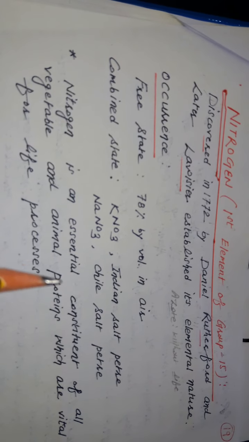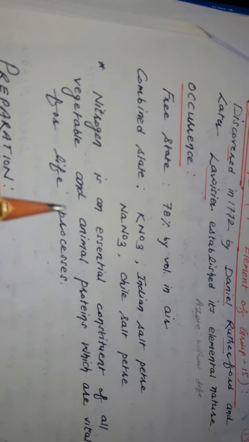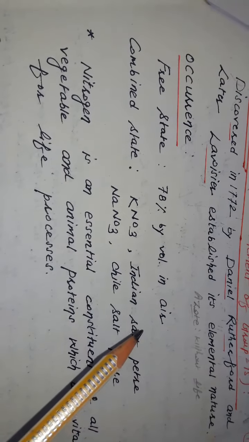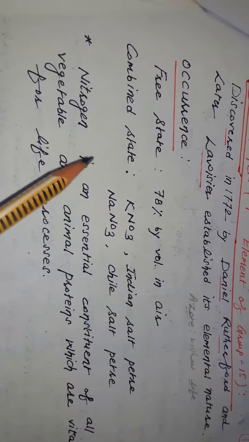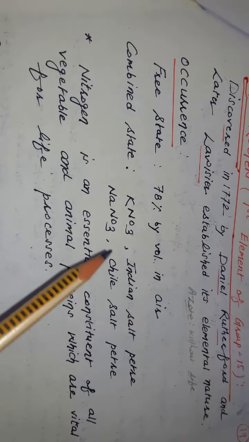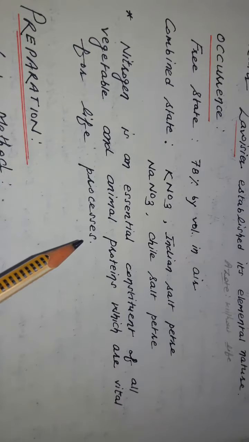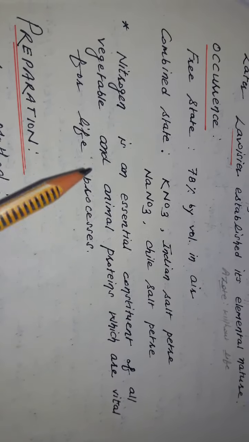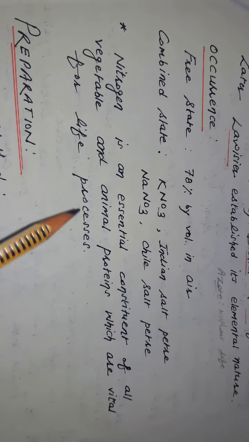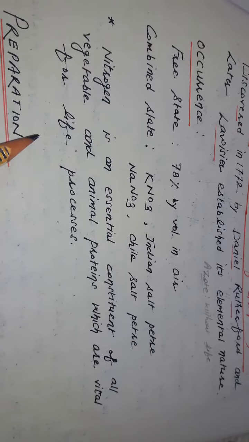Occurrence: nitrogen occurs in the free state as well as in the combined state. It is 78% by volume in air, and in the combined state it occurs as potassium nitrate and sodium nitrate. Nitrogen is an essential constituent of vegetable and animal proteins, which are vital for life processes.